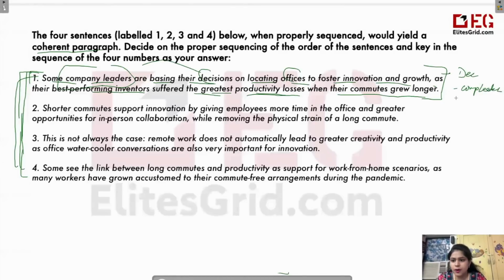क्योंकि distance agar long hota hai, then it leads to less productivity. So this sentence is telling us about that.